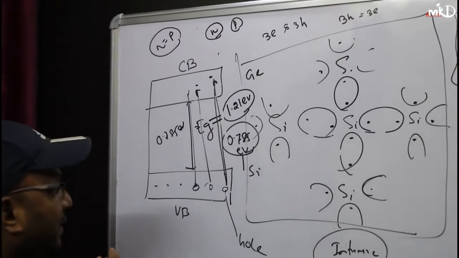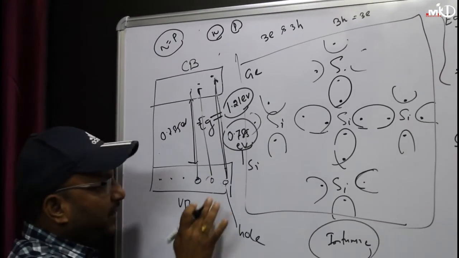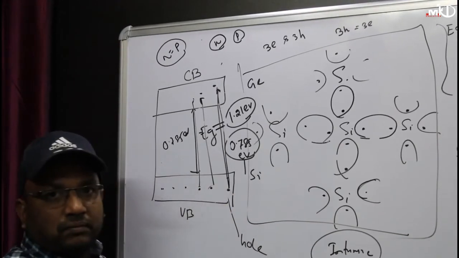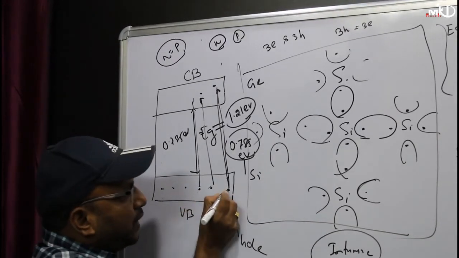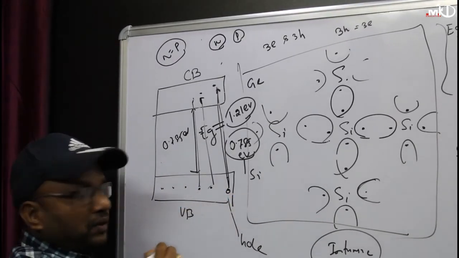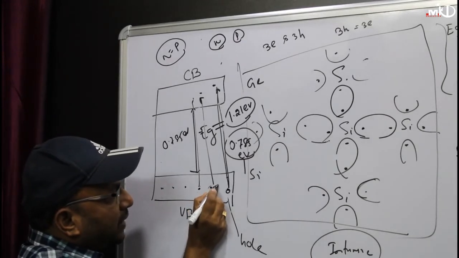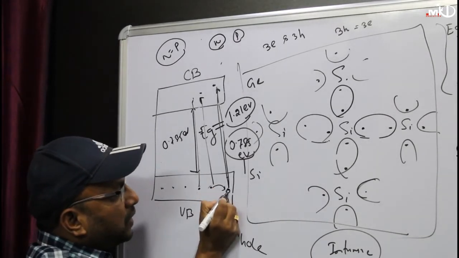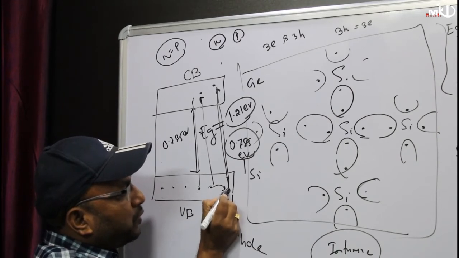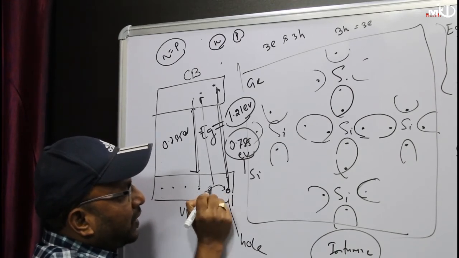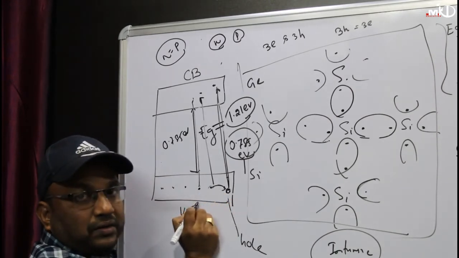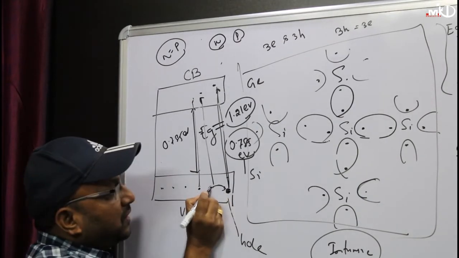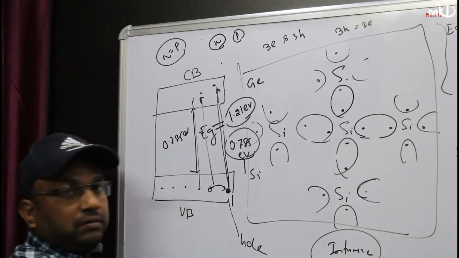Now tell me, suppose I have 5 electrons. If you look at me, these electrons are absent here. Now these electrons will take the place of this hole. Whenever a hole is here, this electron will try to take the place of this hole. They will combine. So whenever this electron goes to this place, this electron is absent, so the hole will come here.